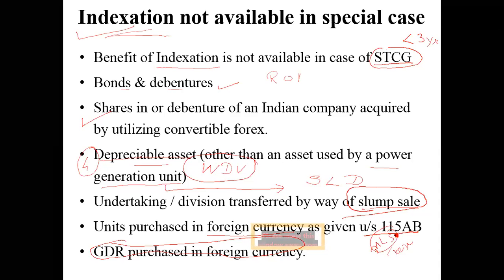Okay. When we come to that concept of GDR in investment management, I will explain to you how GDR actually works, what happens to a GDR, how are GDRs traded, all those things I will explain to you later. But as of now, just remember GDR is a financial asset, and financial assets are not eligible to claim deduction, are not eligible to claim indexation benefit. That is more than sufficient for you to understand. Is that clear? Yes, sir.